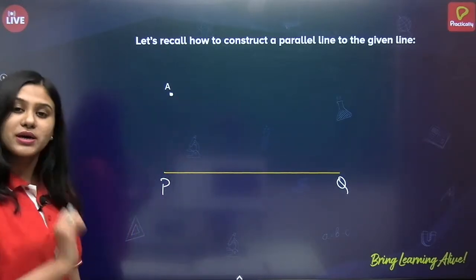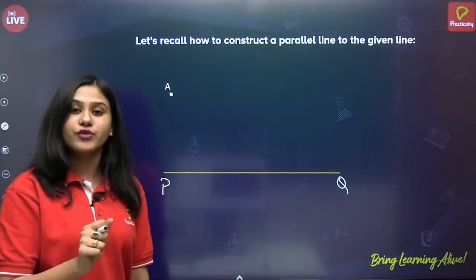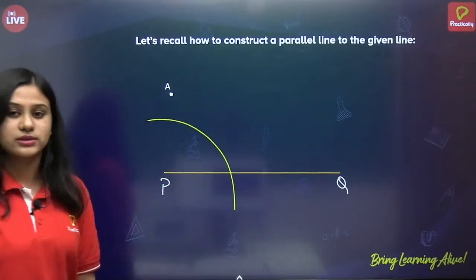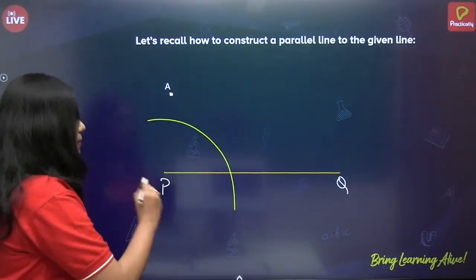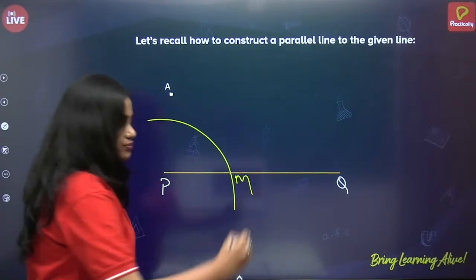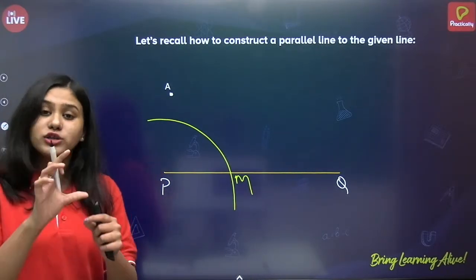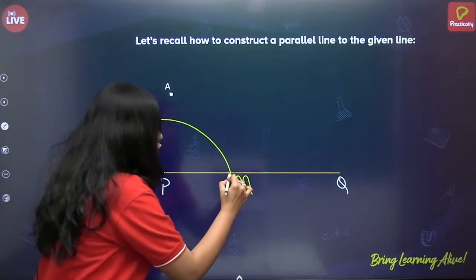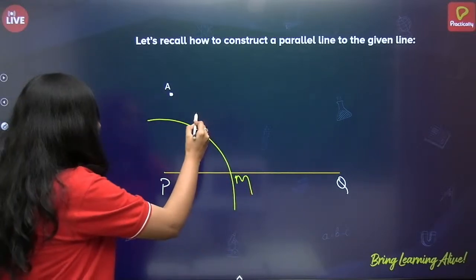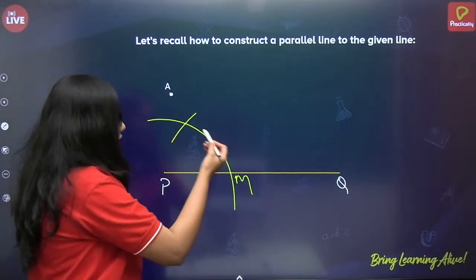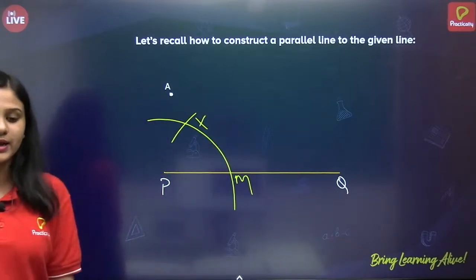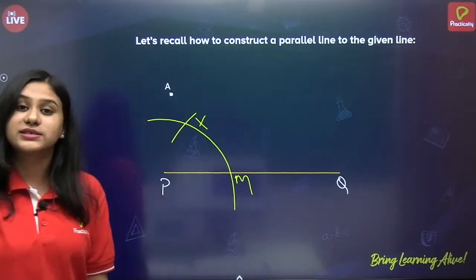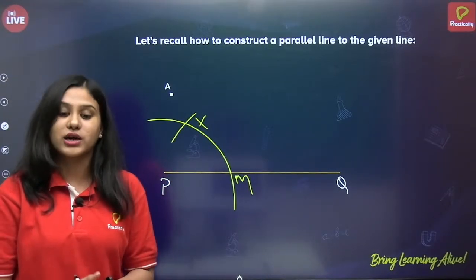Take some convenient radius, place the needle of your compass at point P and draw an arc. So I will be drawing an arc like this. Let this arc meet the line at point M. You won't change the radius of the compass. Take the same radius, place the needle of the compass at M and again draw an arc. Now let us name this point X. If I join PX, this will be 60 degrees. This is how you construct 60 degrees.